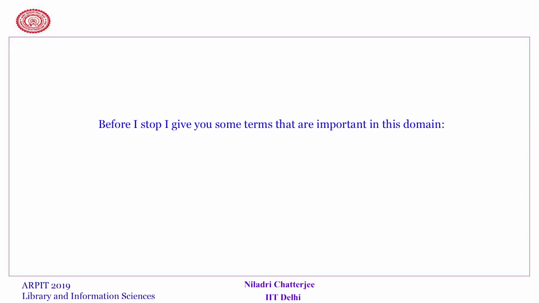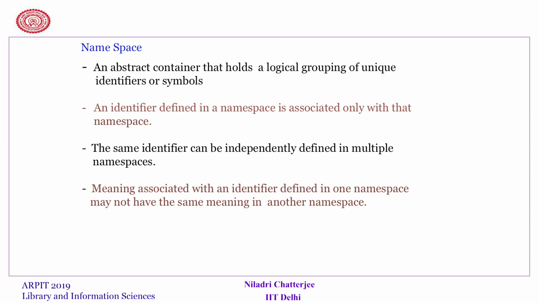Okay, learners. So, I am going to the end of this particular talk, but before I stop, I give you some important terminologies. Say for example, namespace. In such type of knowledge representation, namespace is very important, because what is a professor, what is a subject, what is the domain, these things do not have a fixed meaning.